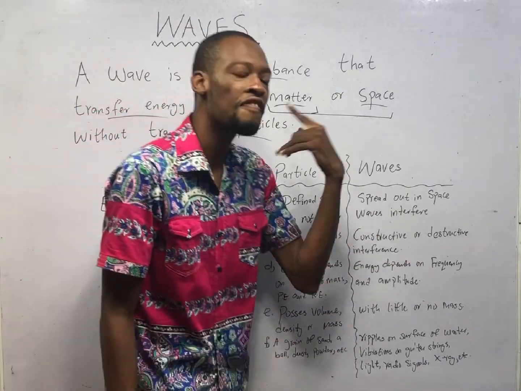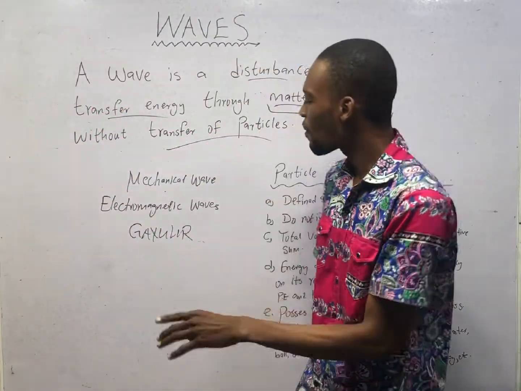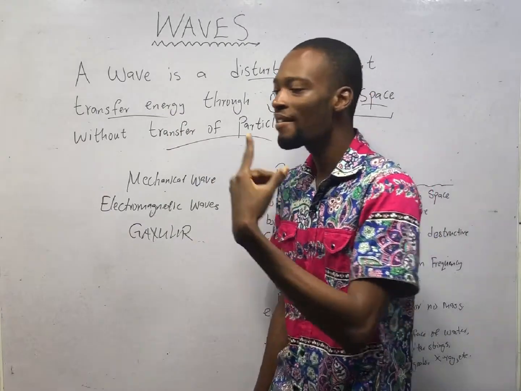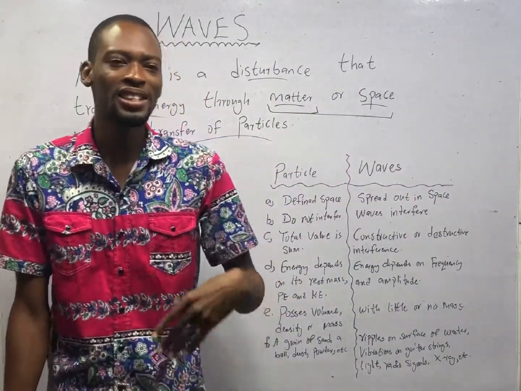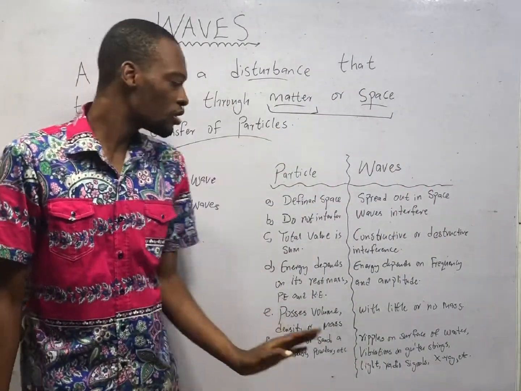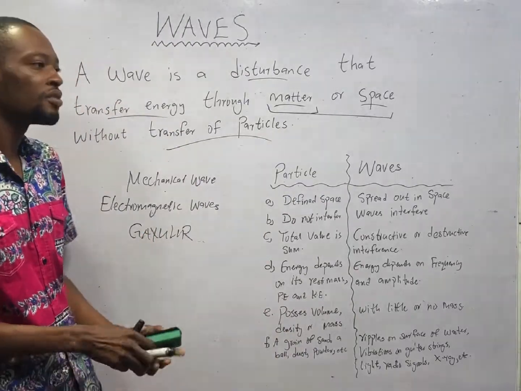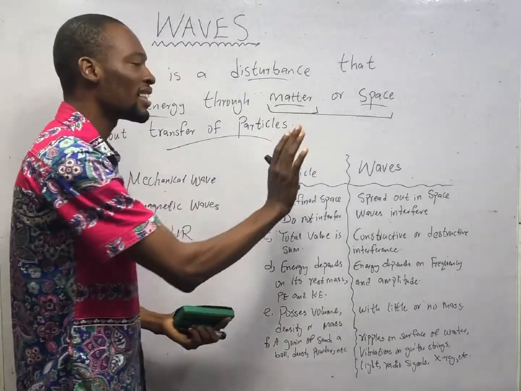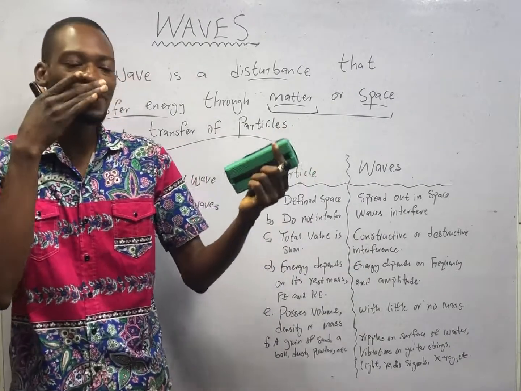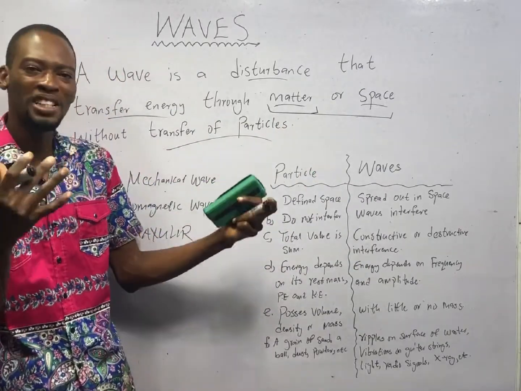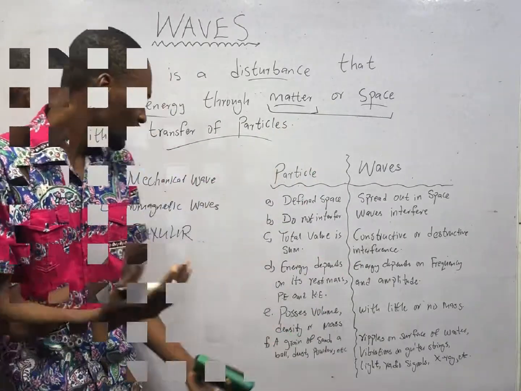Beta particles are fast-moving electrons. But gamma rays, on the other hand, are radiations, electromagnetic radiation, energy. So gamma rays are waves that travel without matter. They can travel in space. They don't need a physical or material medium to propagate.